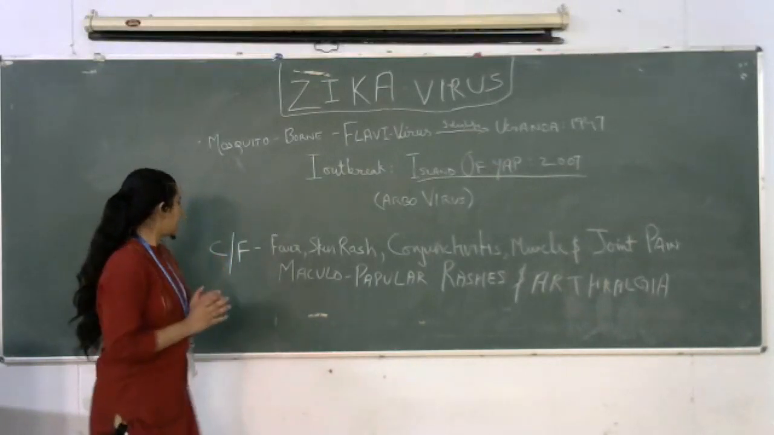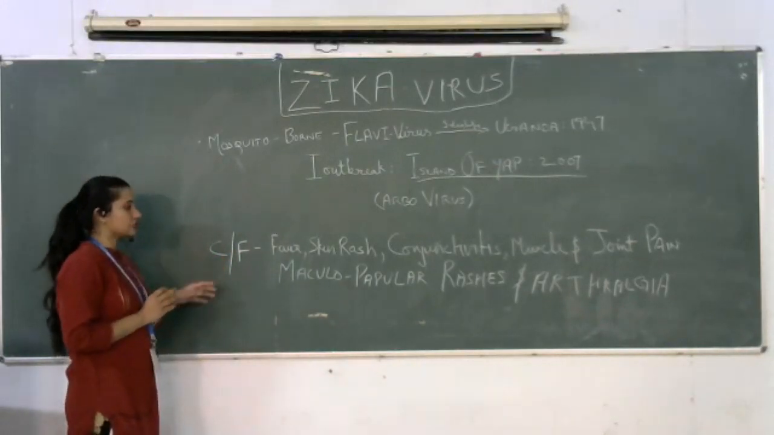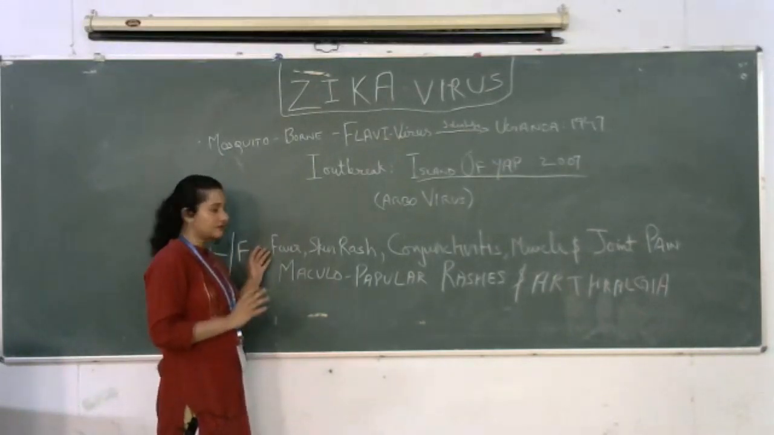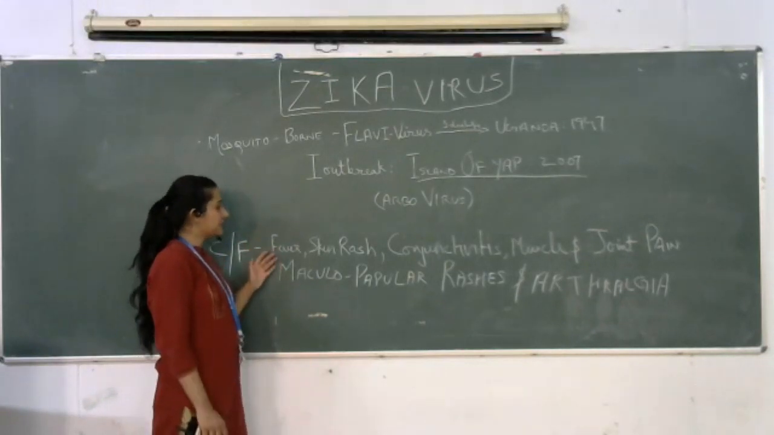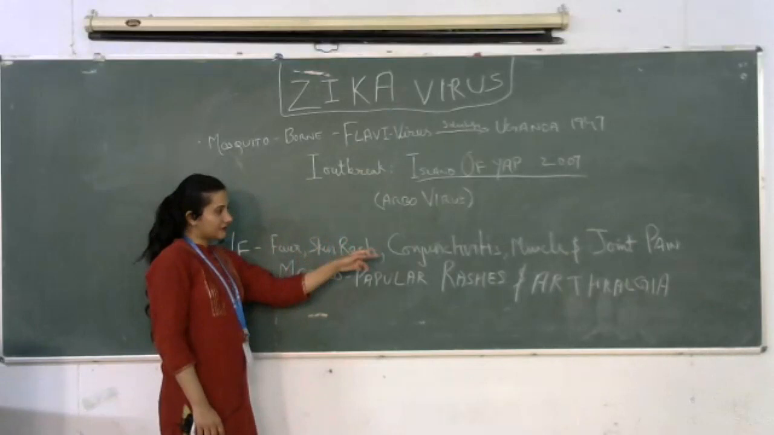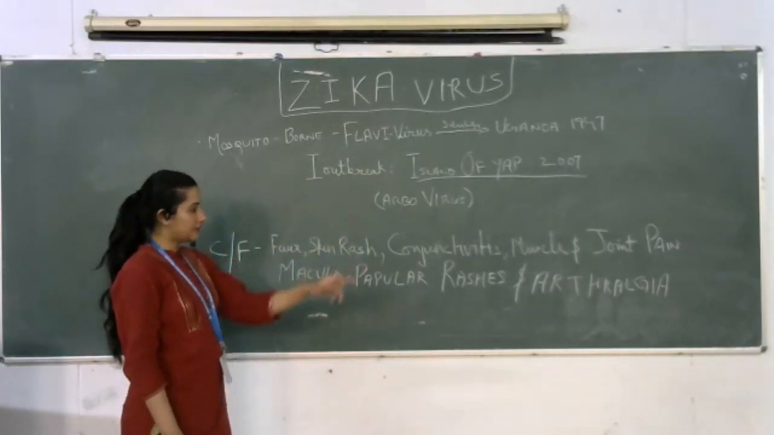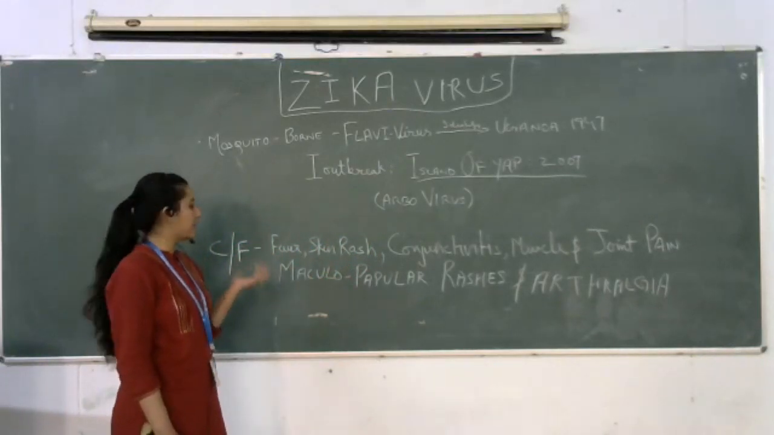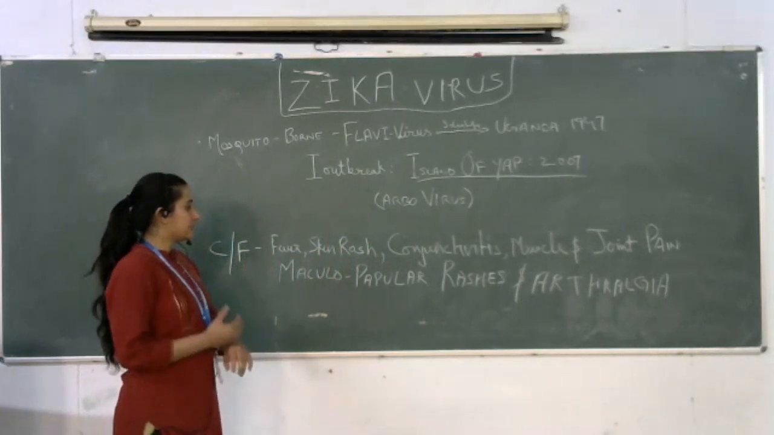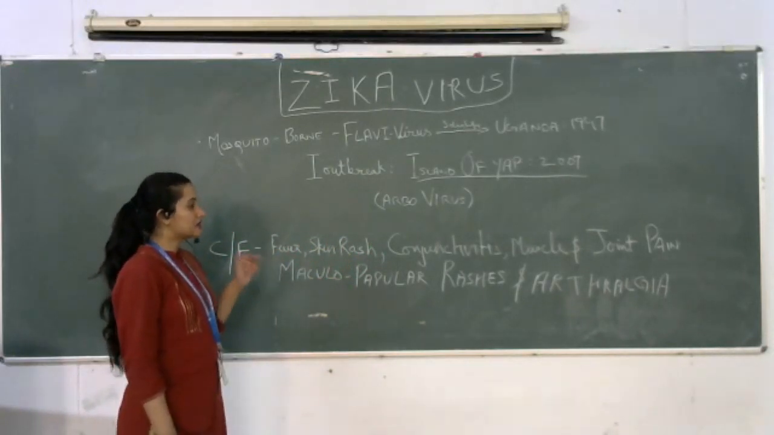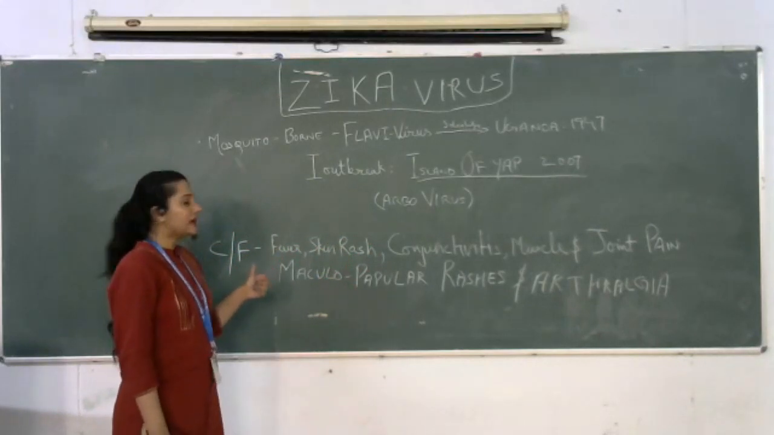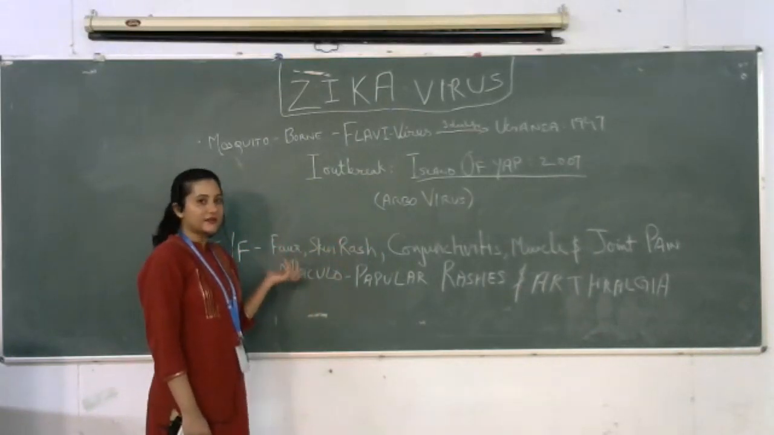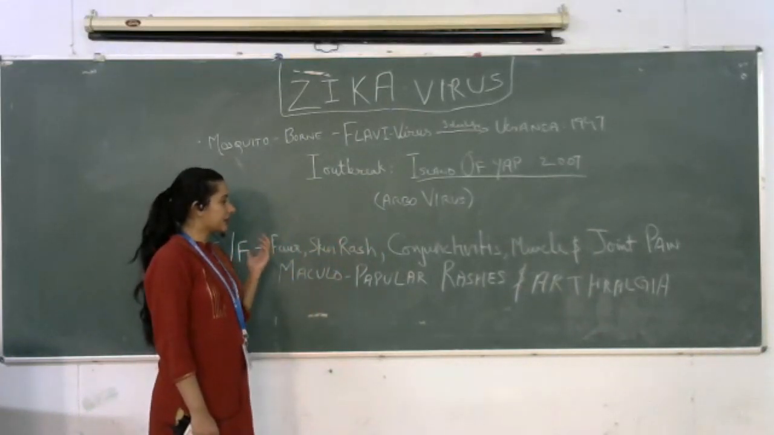Okay? After this we will study the clinical features. The onset is sudden. Then fever, skin rashes, conjunctivitis, muscle and joint pain, maculopapular rashes, which are somewhat flattened rashes with papule formation, and arthralgia. These two are very important: maculopapular rashes and arthralgia. Arthralgia is joint pain. So these are the clinical features.